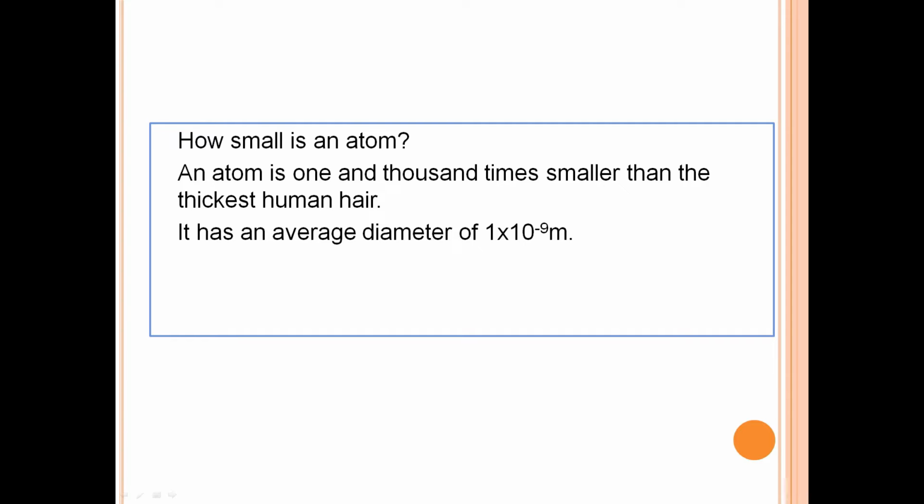How small is an atom? An atom is 1 in 1000 times smaller than the thickest human hair. It has an average diameter of 1 × 10^-9 meter.